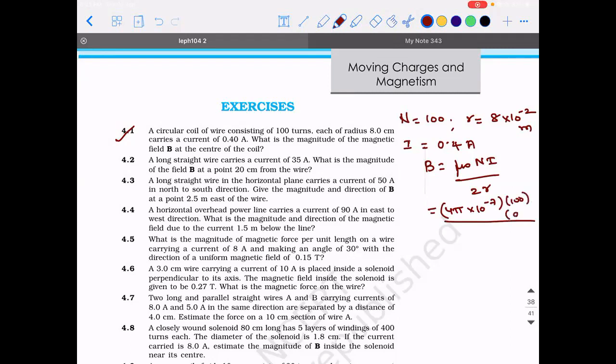I is 0.4, divided by 2 into R, which is 8 into 10 power minus 2. I hope you can solve this. So that many Tesla is the answer. Sir, should we keep pi as 5 or should we convert it? You should convert. Okay, sir.